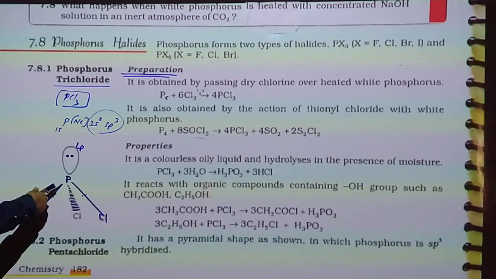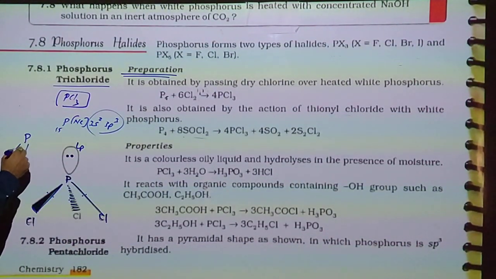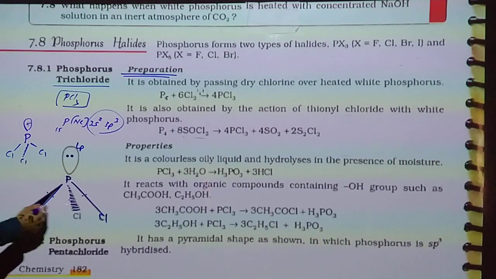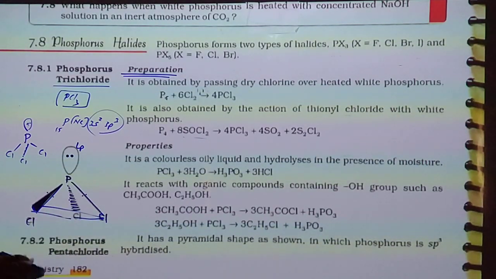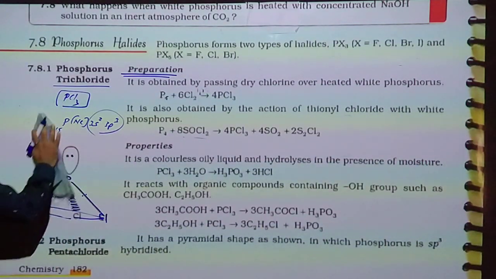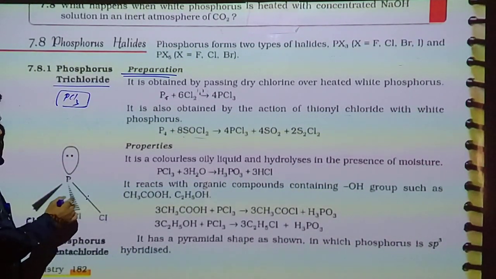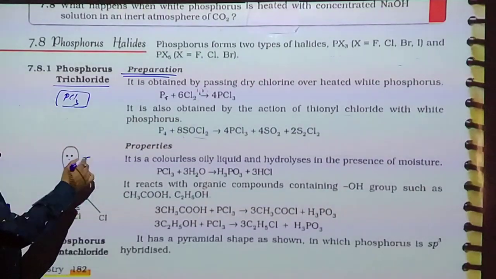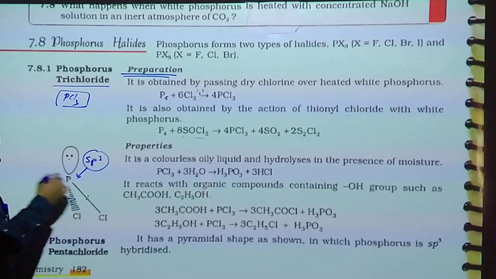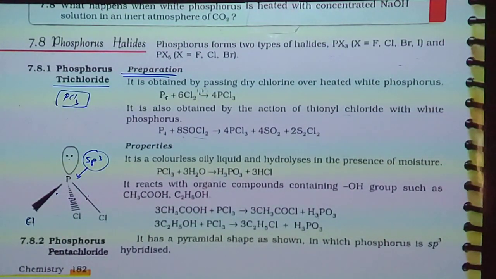So the structure is pyramidal, a triangular pyramidal type of structure. If shape is asked: hybridization is sp3, 3 bonding pairs, 1 lone pair on phosphorus, so the shape is triangular pyramidal.